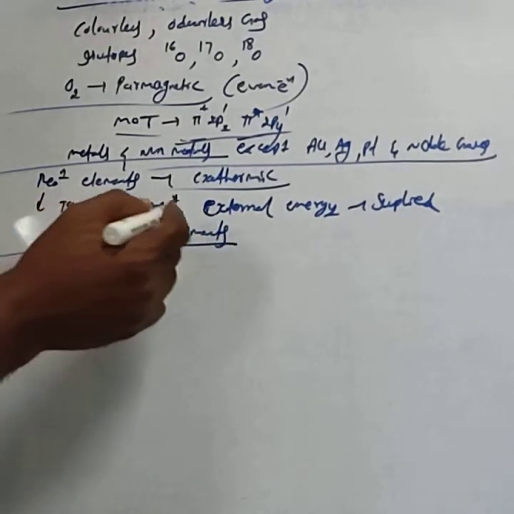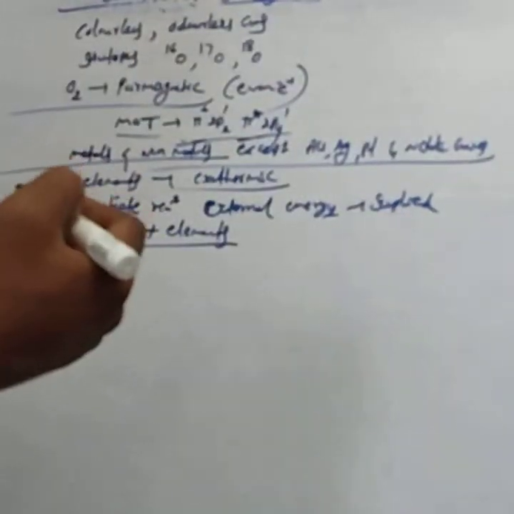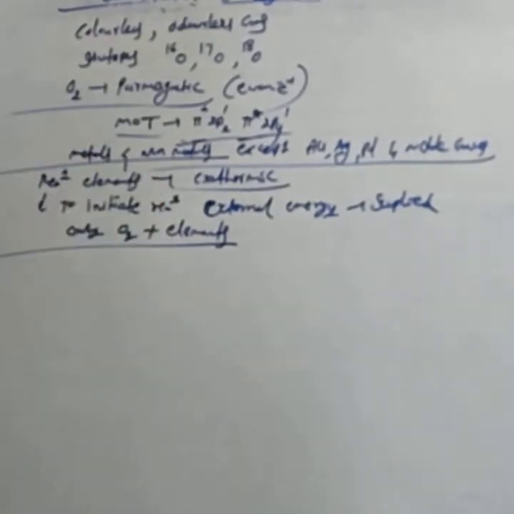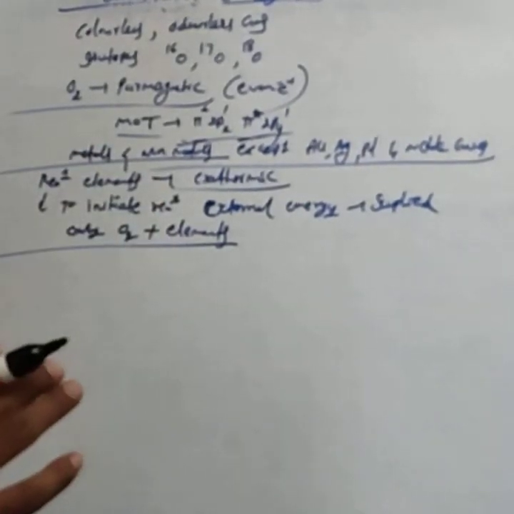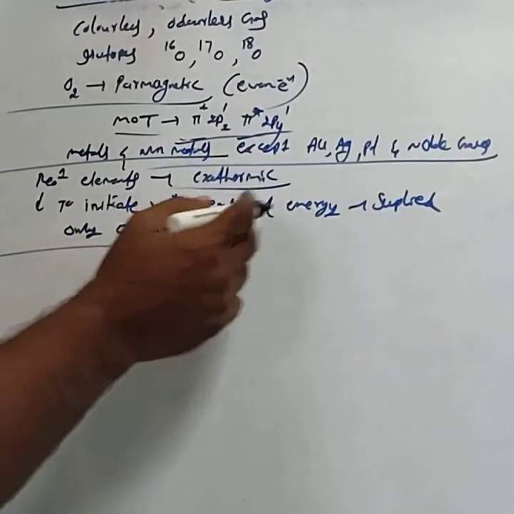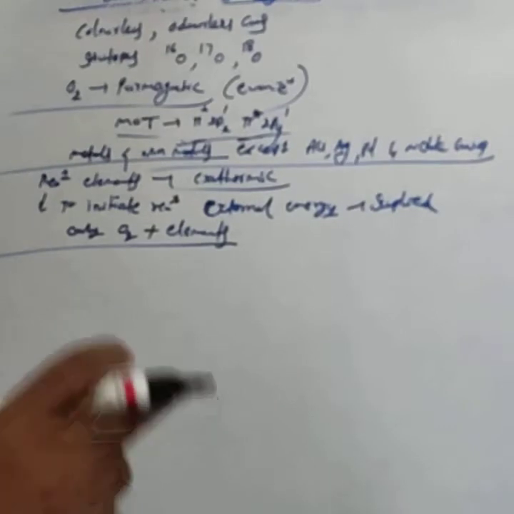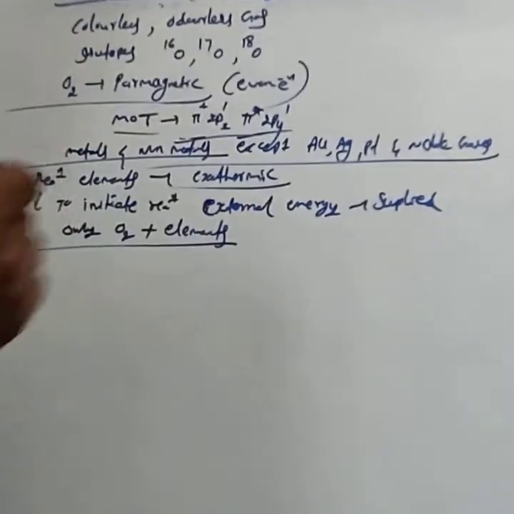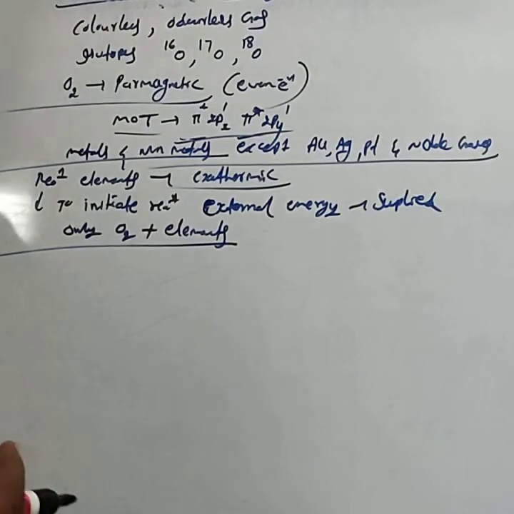If we do not supply the external energy, dioxygen never combines with other elements.